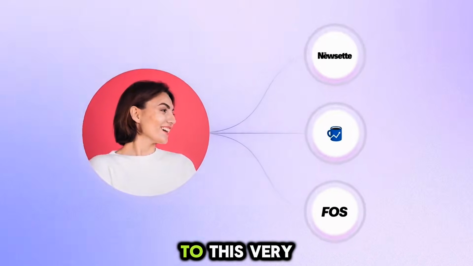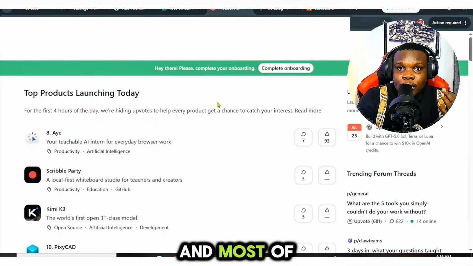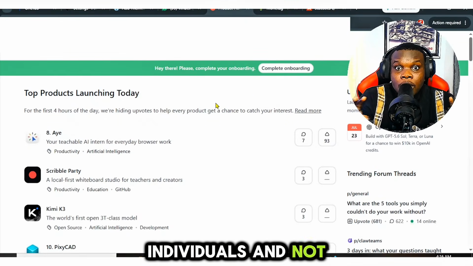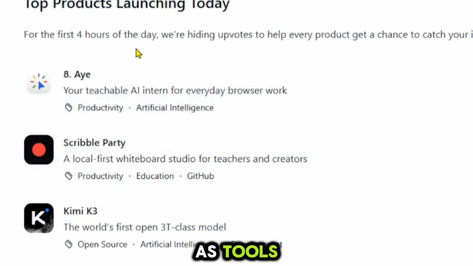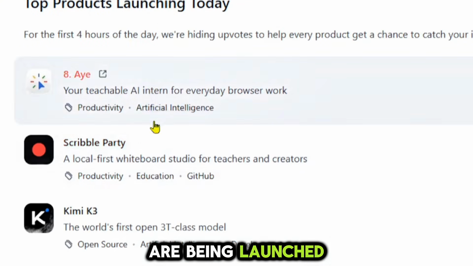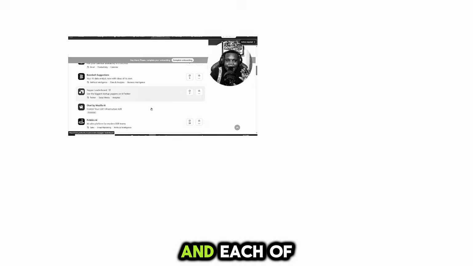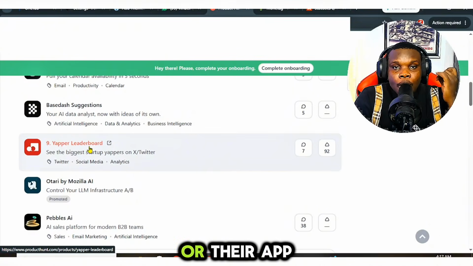If you come to this platform, you're going to see a lot of products, websites, tools, applications being launched every single day, and most of these applications are being launched by normal individuals and not big firms or companies. On this page, you're going to see a lot of products, SaaS tools, website applications that are being launched in this section. If you scroll down, you're going to see lots of them, and each of them has one thing in common: their website URL or their app URL.